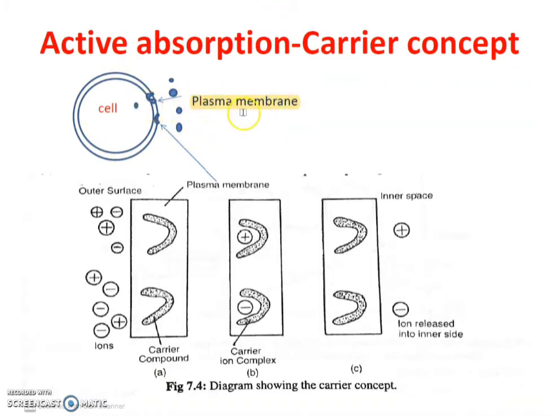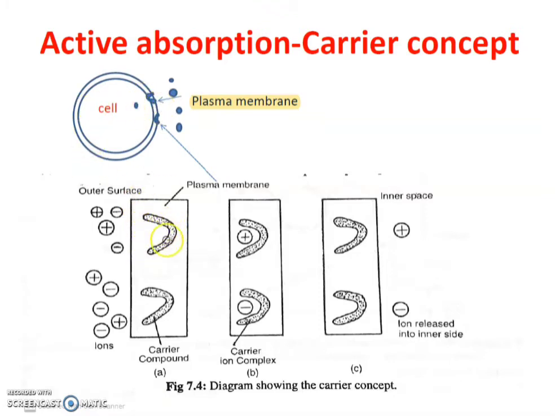In the plasma membrane, there are some molecules which carry ions from outside to inside and some ions from inside to outside. We can compare this to a ship that transports travelers or goods from one place to another, and then again carries travelers and goods from the island to the mainland. That is why there are carrier molecules present in the plasma membrane.